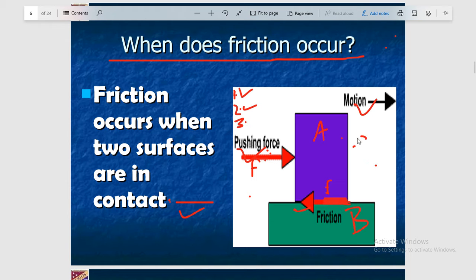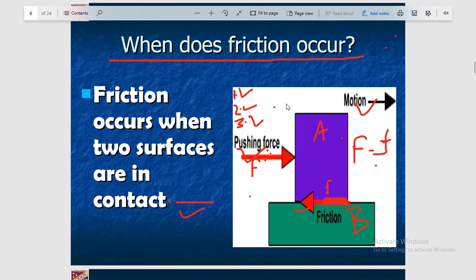So you can write the net force acting on the body as F, that is the pushing force, minus small f. And in this case the object A will move towards the right. So students, this one is the third case. So what is the conclusion of this discussion?